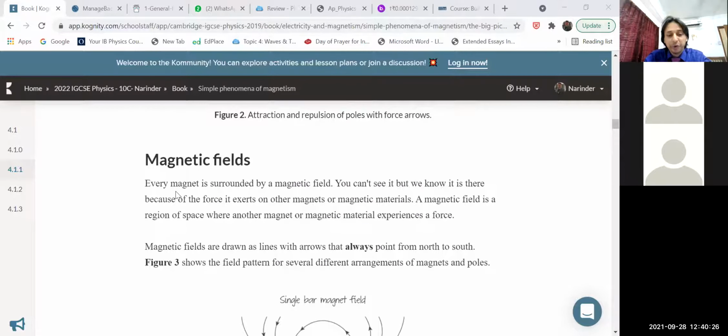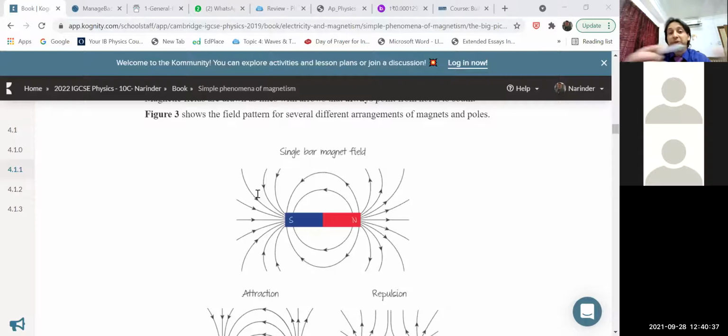Let me move ahead, children. Now this is again magnetic fields, the definition I have told earlier. It is the space around a magnet. Suppose, children, you are already aware of this pattern from the electricity chapter also, where there were positive and negative charges.